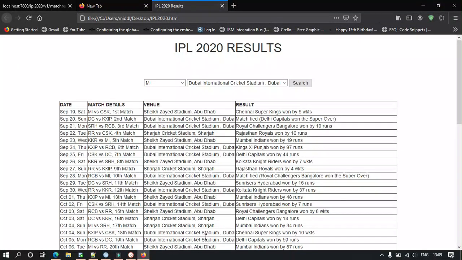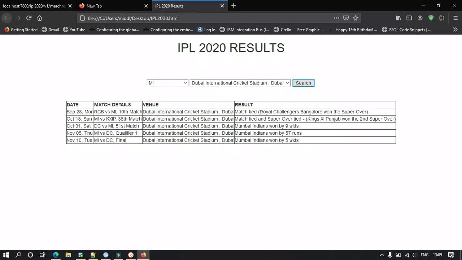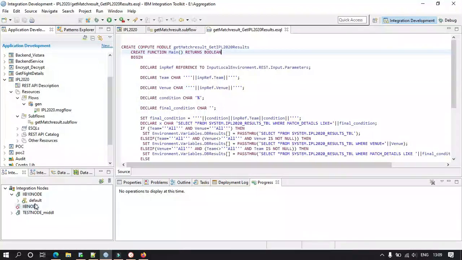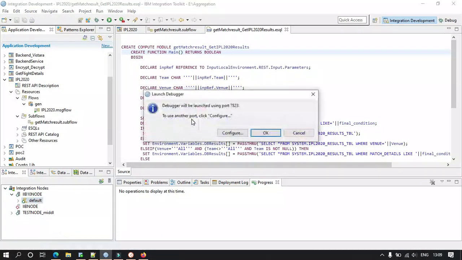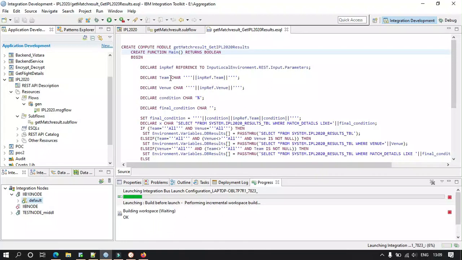So let me click search. Now let me debug it so that you can see how things are working.